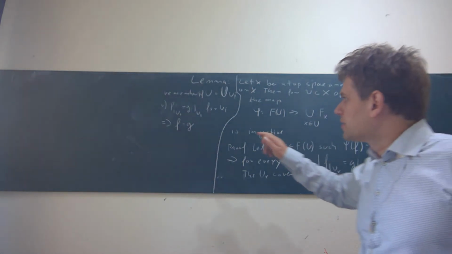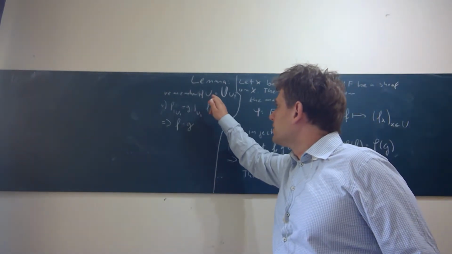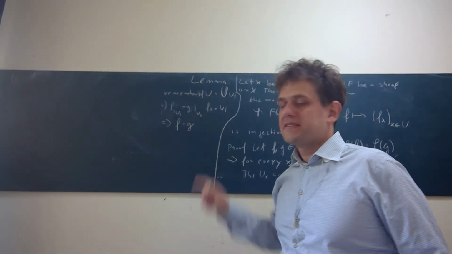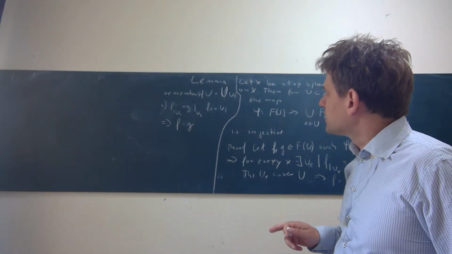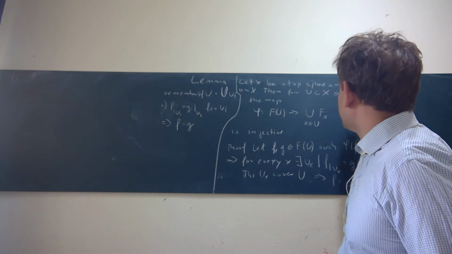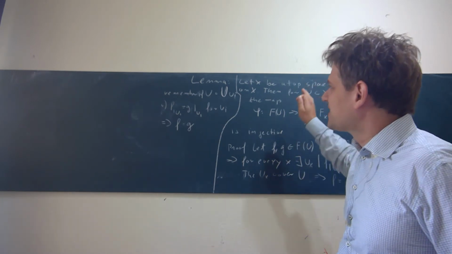To reach this conclusion, let me quickly remind you of this first condition we had for sheaves.